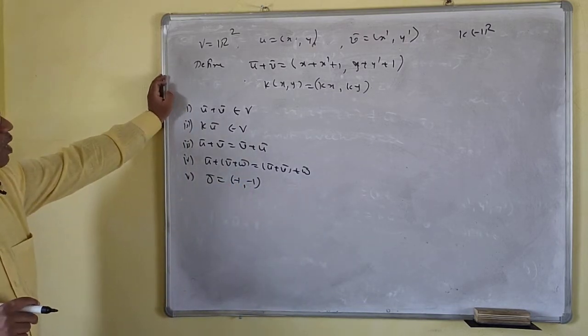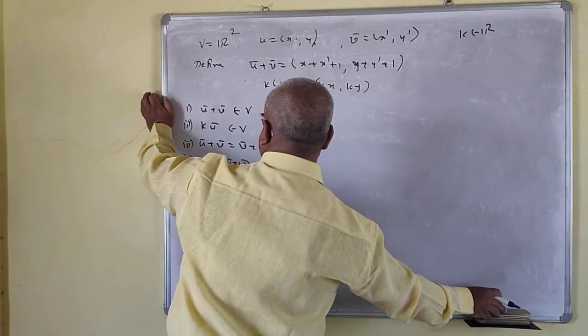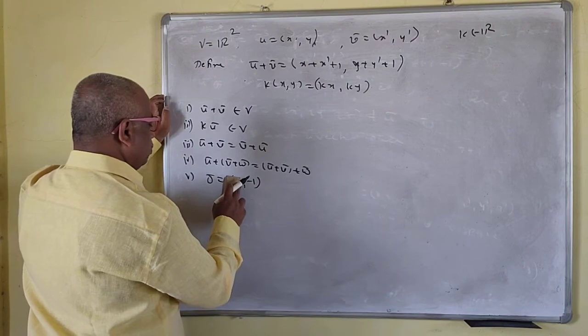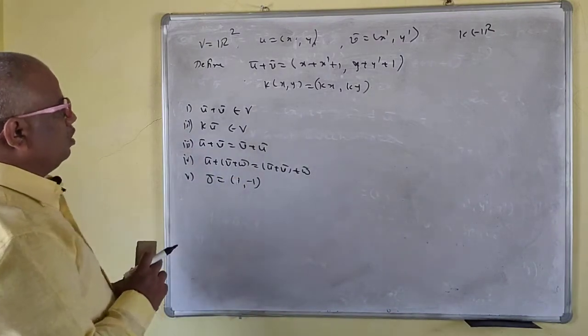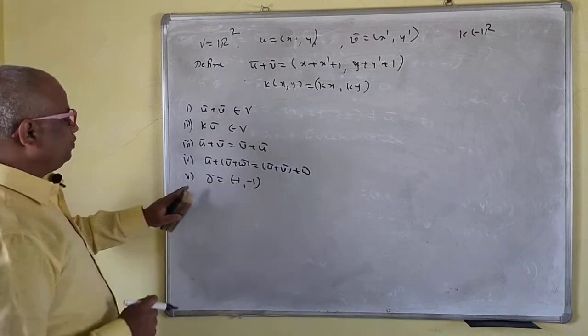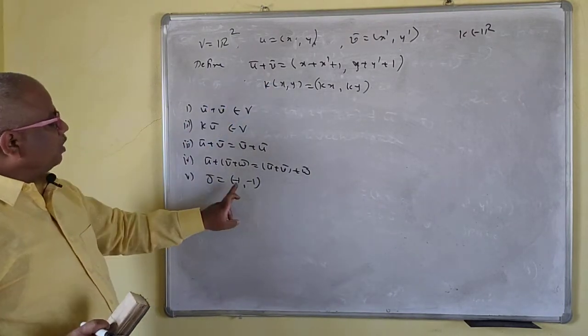If you take 0 bar as 1 1... is it 1 1? No, minus 1 minus 1. See here, u bar plus 0 bar is what?